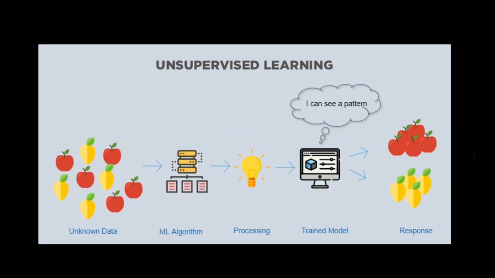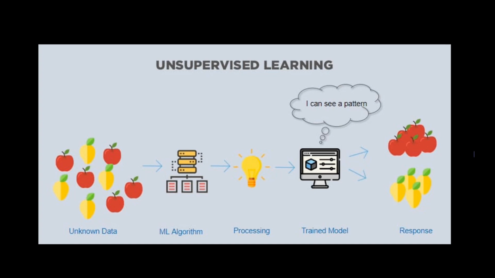In unsupervised learning, we don't give it output. We don't use any labeled data. We just give input to the model and it generates output without our supervision. So how does it work? We give two sets of fruit to the model, one set of apples and one set of mangoes. An ML algorithm called clustering is applied. Then it is processed and the model gets trained.